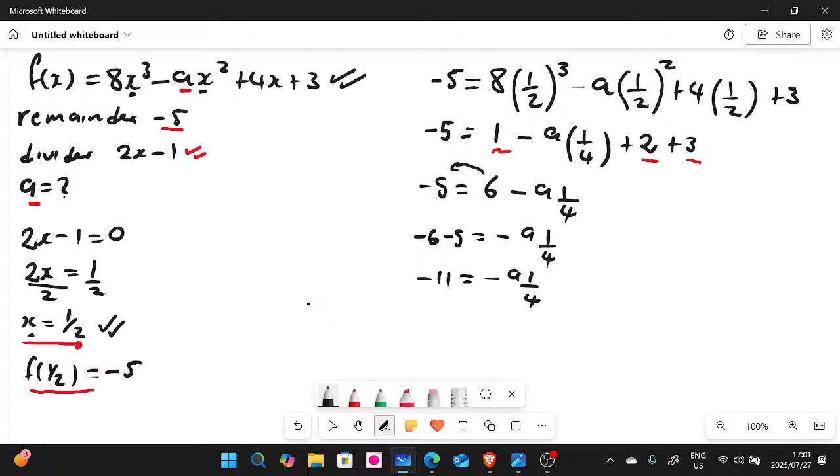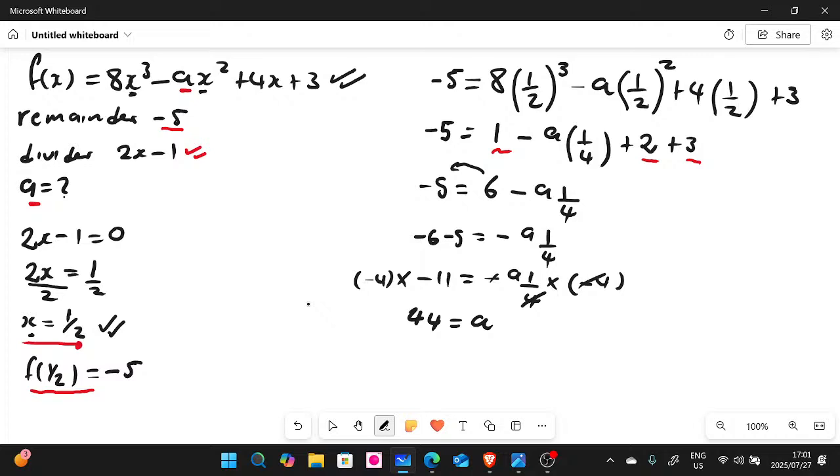Then from here, guys, we don't want 1 over 4a. We want a. So we have to multiply by negative 4 on both sides. What you do on the left hand side, you must do on the right hand side. So if you multiply negative 4 with negative 11, it's going to give us positive 44. And our a, if we divide there, it's going to give us 1, and the negative becomes positive. So our a is actually 44. The final answer, a, is 44.